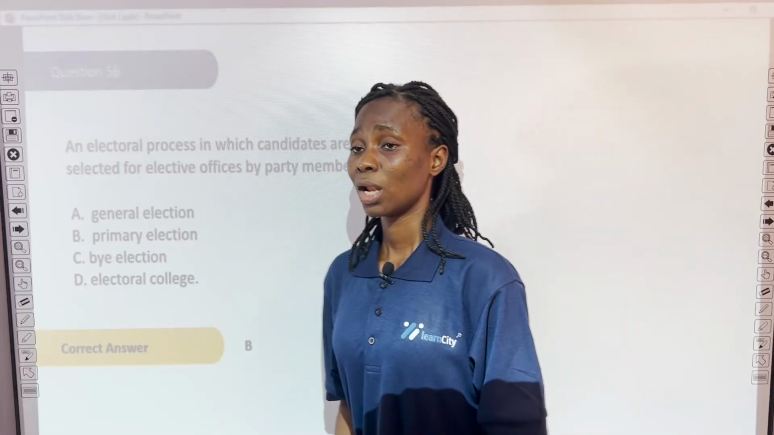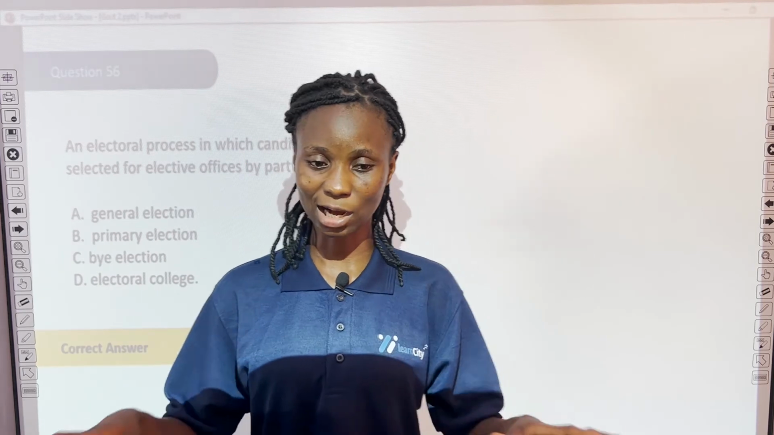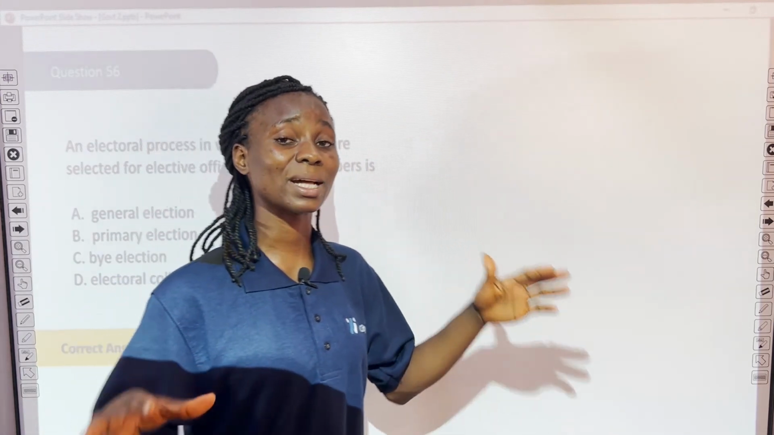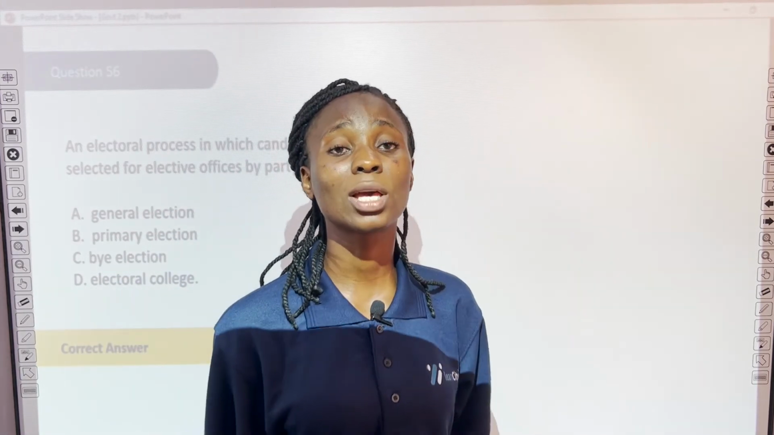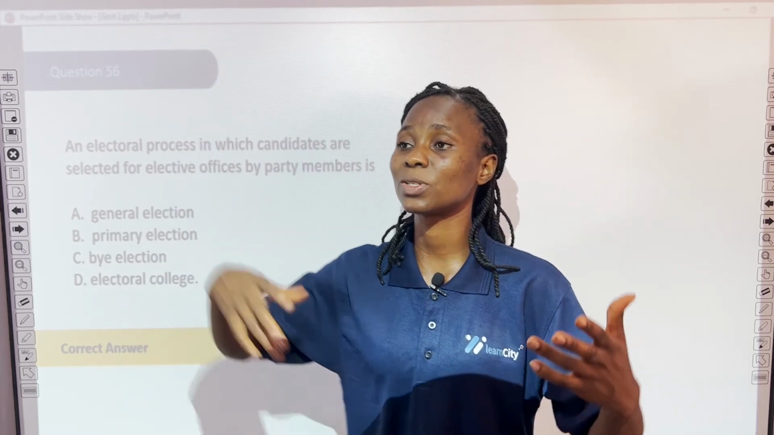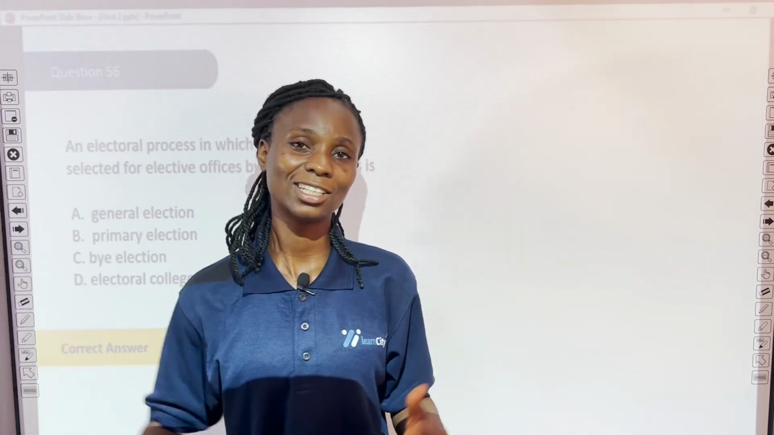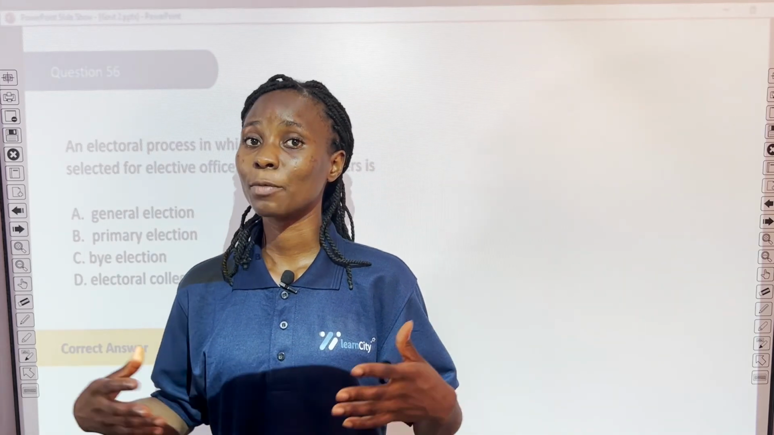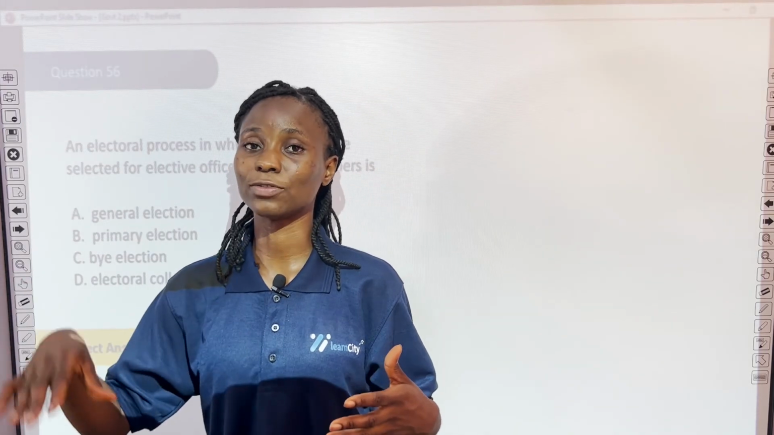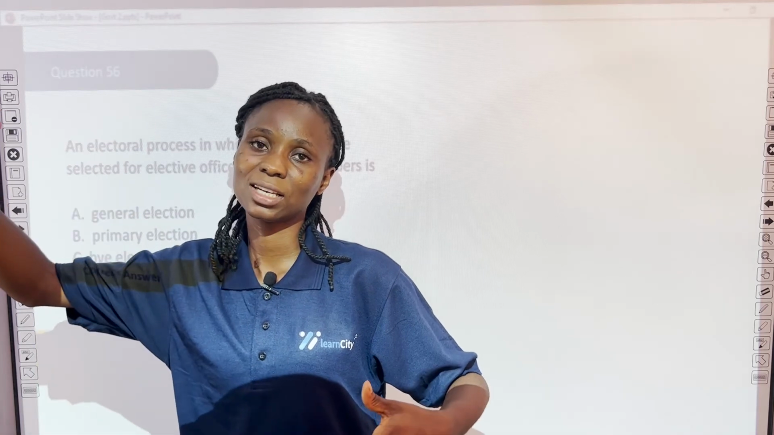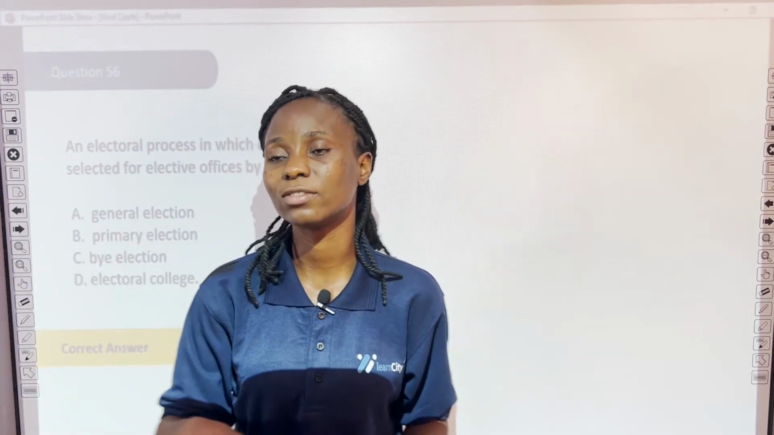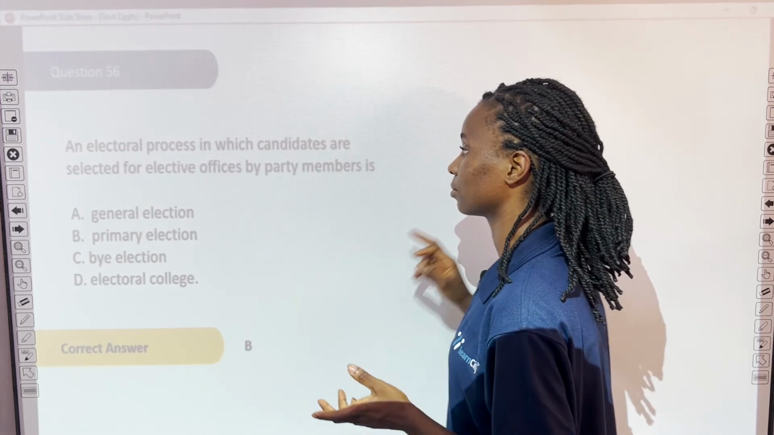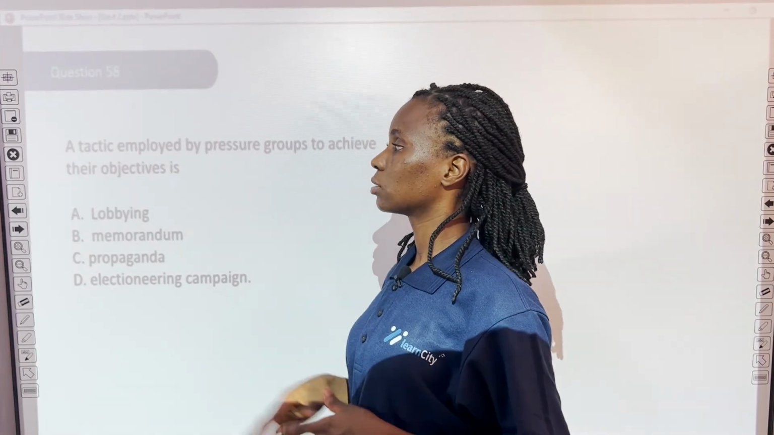Primary election. Primary election is usually an in-house thing. It's usually among party members. The party members come together to pick someone that would be representing the party in an election. So in a primary election, a person is appointed by members of his party to contest in an election on behalf of the party.